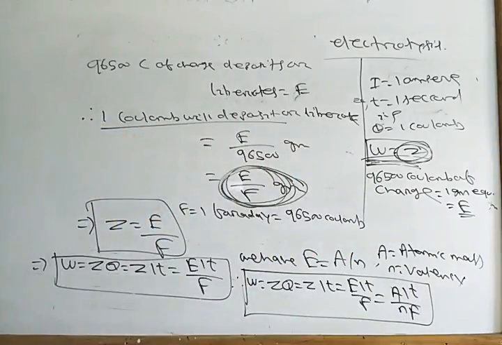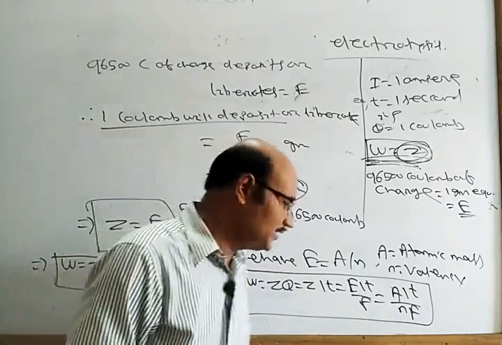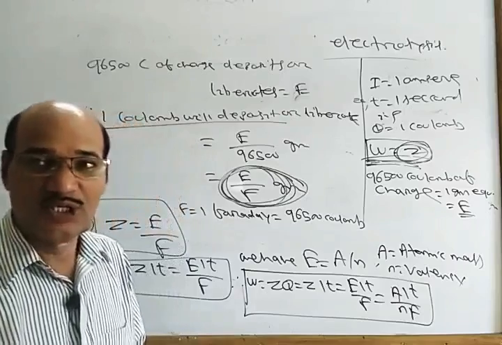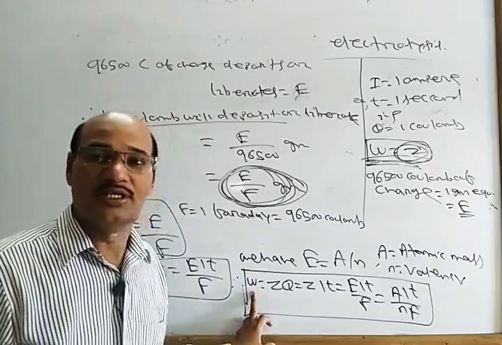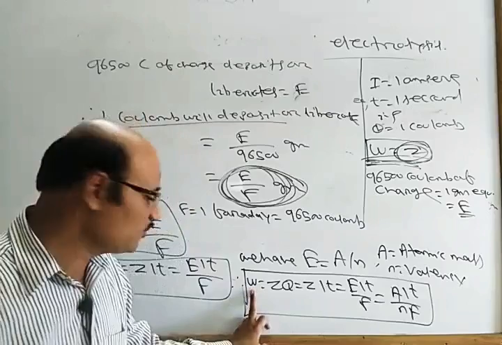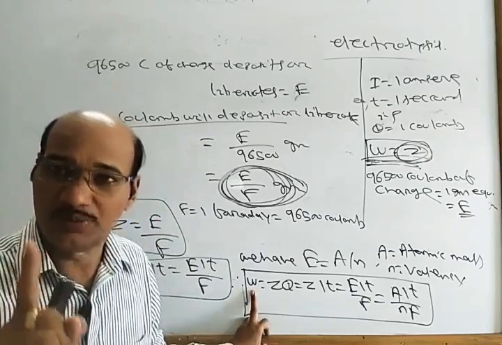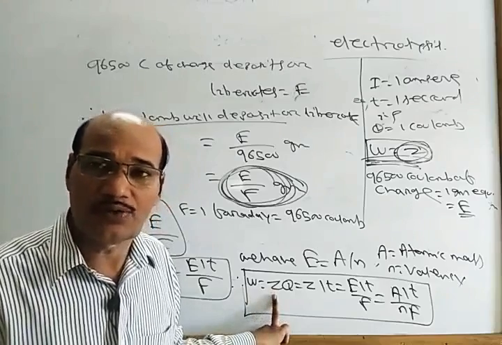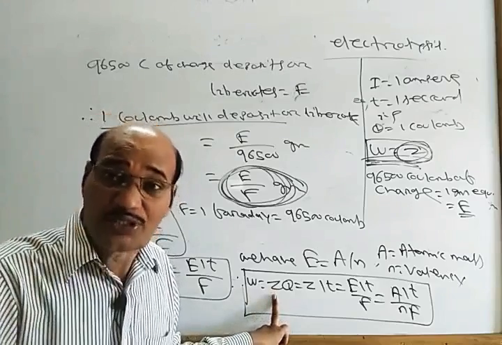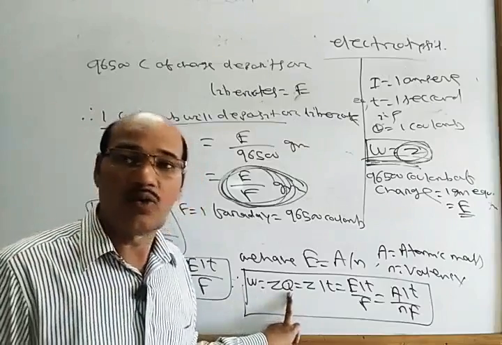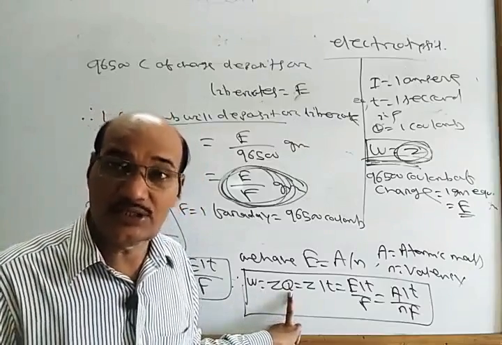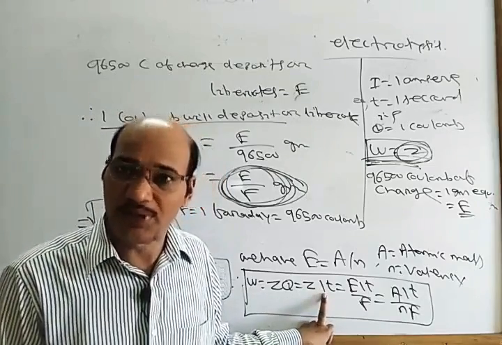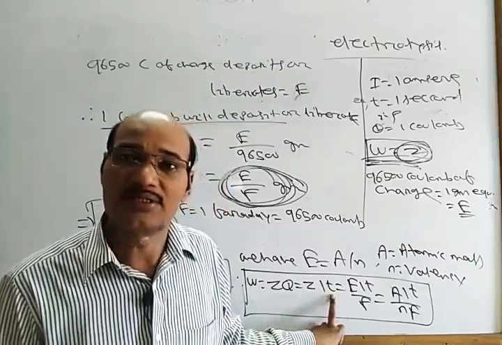So W equal to ZQ is equal to ZIT is equal to EIT by F is equal to AIT by NF. So this is the amount of substance deposited or liberated. W is the amount of substance deposited or liberated. Z is your electrochemical equivalent of the substance which is depositing or liberating. Q is the quantity of electricity, that is your charge in coulomb. I is your strength of current in ampere. T is the time in second.